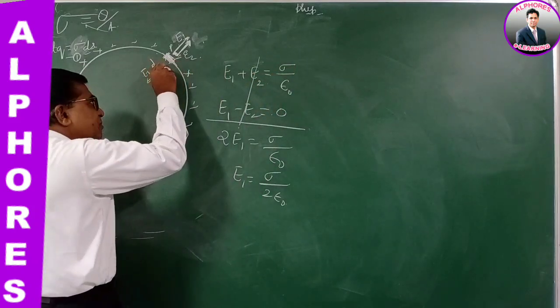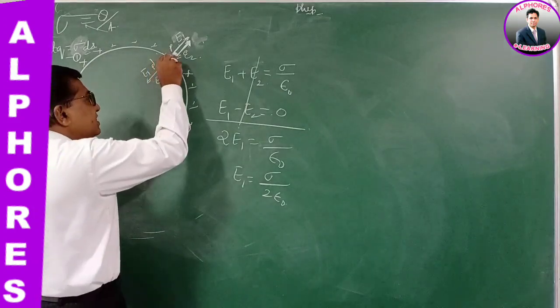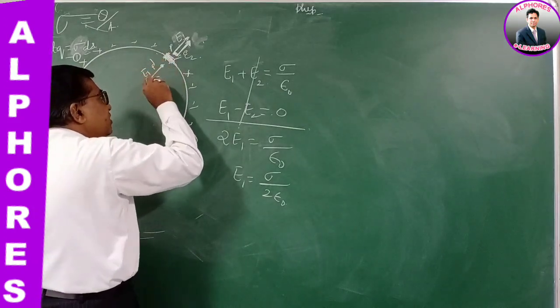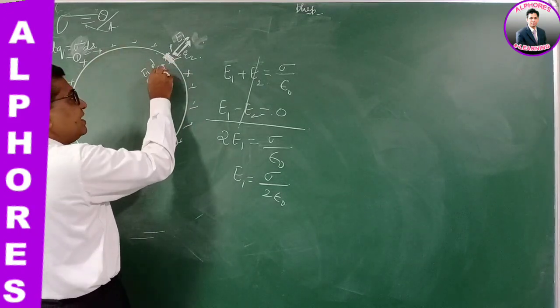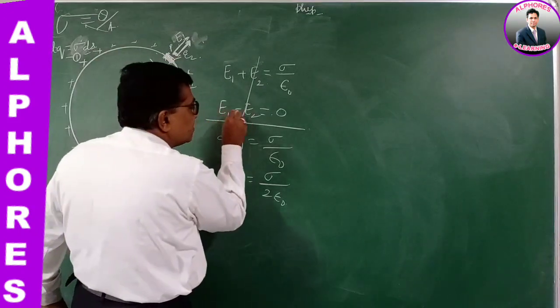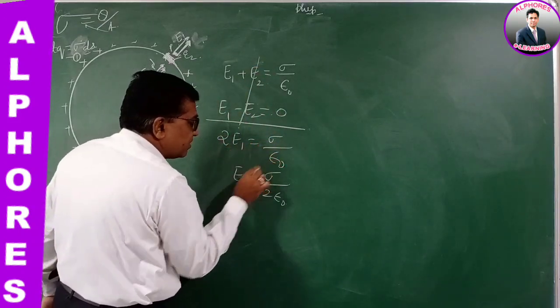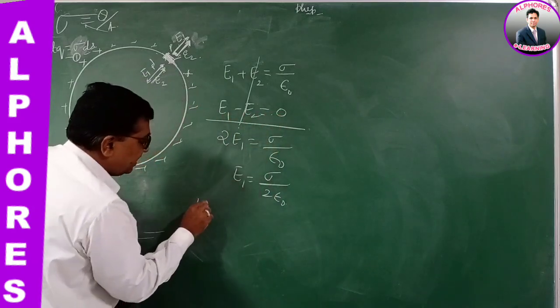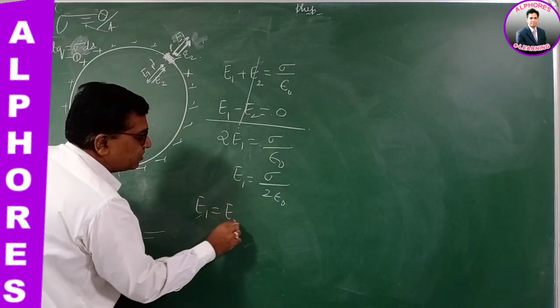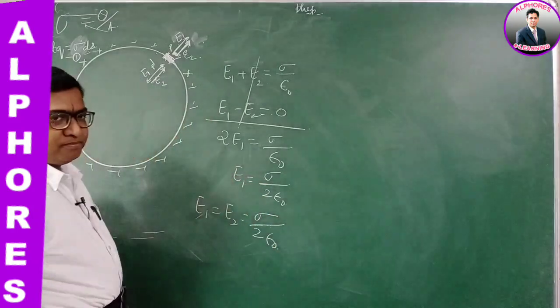But at the inside point P dash, the net electric field is 0. The field due to this area element is E1 and the field due to the remaining part of the sphere is E2. Both are in opposite directions. So the net field is 0. Adding both, 2E1 is sigma by epsilon naught, so E1 is sigma by 2 epsilon naught. But E1 minus E2 is 0, so E1 is equal to E2. So E2 is also equal to sigma by 2 epsilon naught.